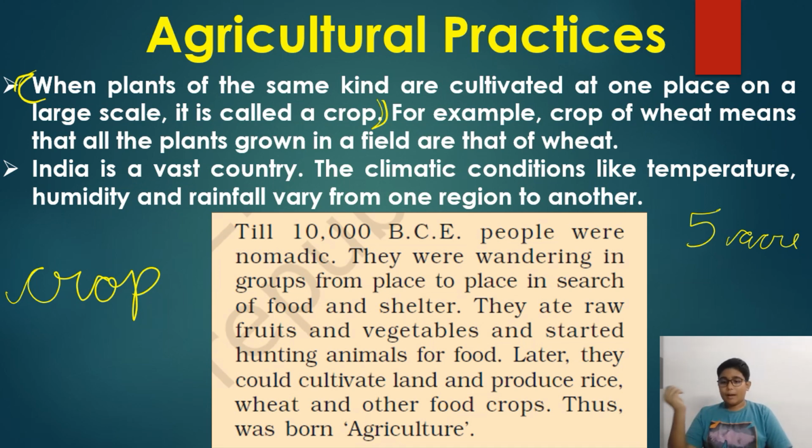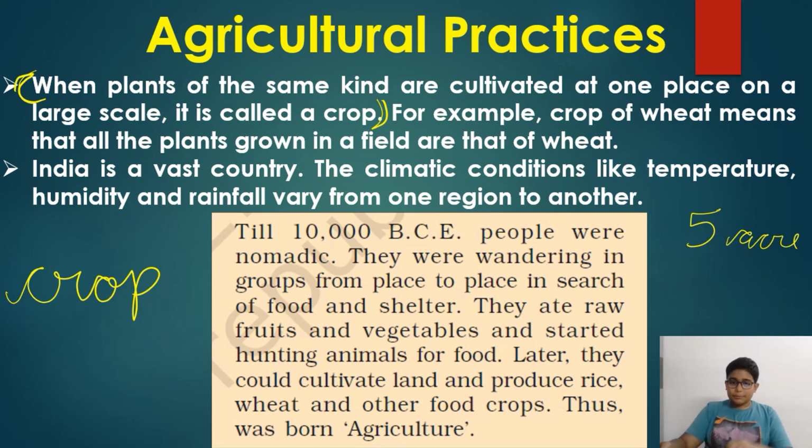Like, take the example of apple. Apples grow mostly in Kashmir, in the winter season. But mangoes, on the other hand, grow in the summer season in the plain areas or coastal areas. So both plants differ from each other.